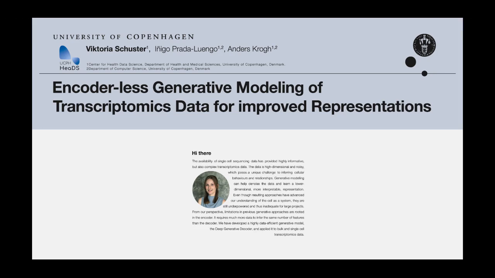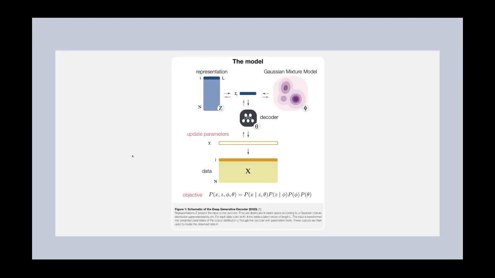Because of these limitations, we aim to develop a generative model that is first of all simple, but can model more complex underlying distributions. Further, we wanted our model to be better suited for complex, high-dimensional biological data that often comes with few samples. The result is the Deep Generative Decoder.